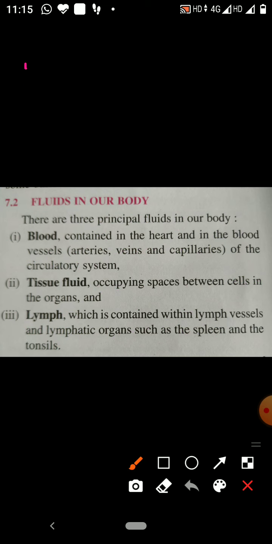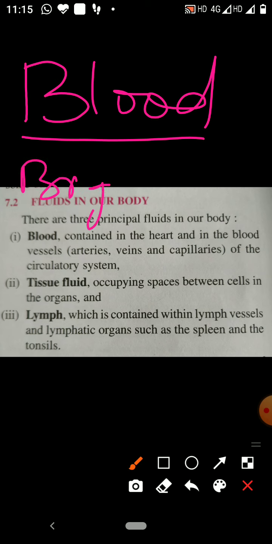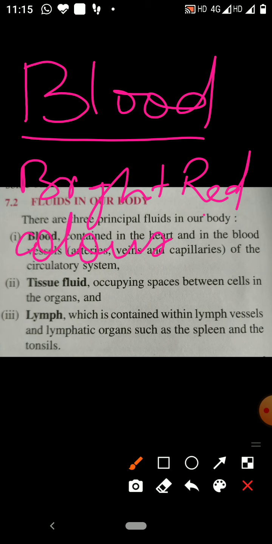So children, you have to see what is blood. Blood is a bright red colored, thick fluid. It is circulated throughout the body by blood vessels.